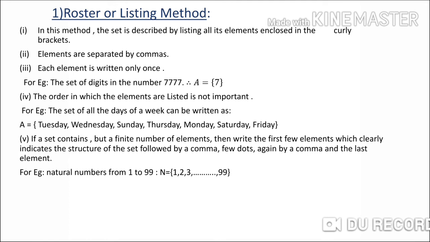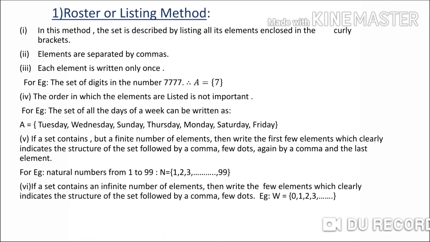There are exactly 99 elements, that means this is a finite set. So we can write it as N is equal to, in curly bracket, 1, 2, 3, then give few dots, comma and then write the last element, that is 99.